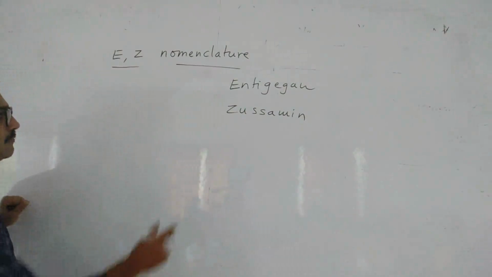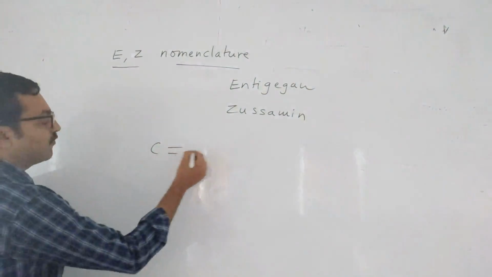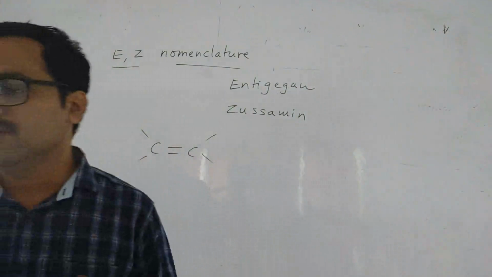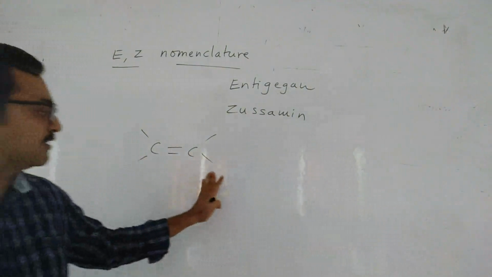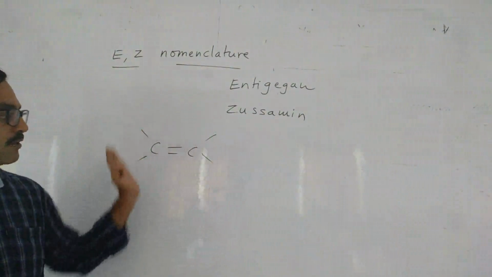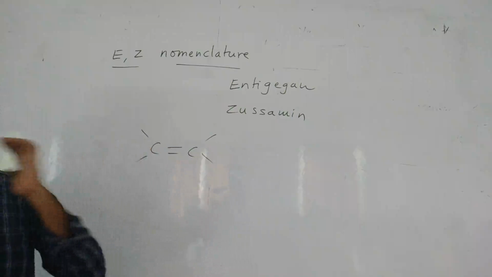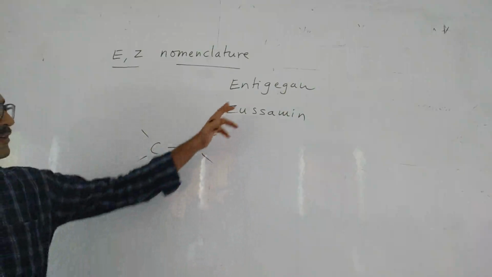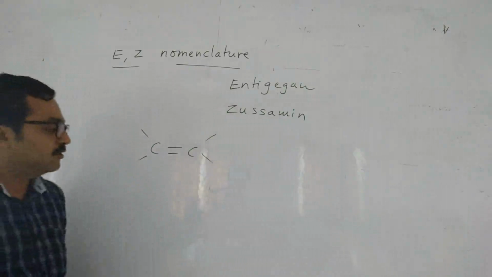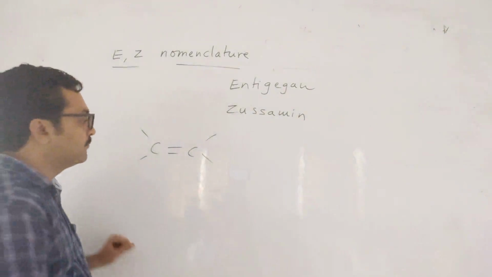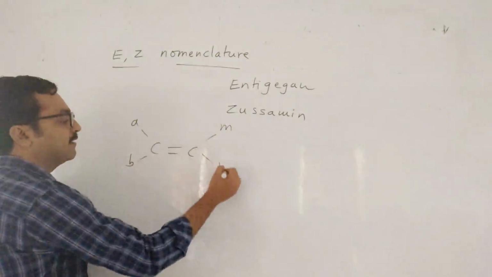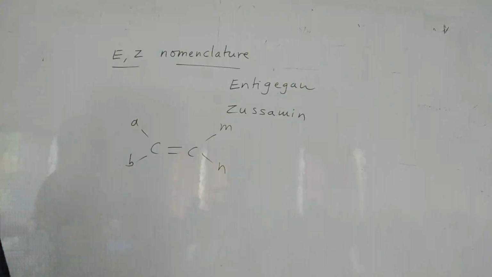So this isomerism you will see when the four atoms or groups are different. Even though for normal cis-trans also we can say, generally if all four atoms or groups are different, then we will see this type of isomerism. Or at least three are different also we can see. Suppose here A, B is there, here M, N is there. All four are different.